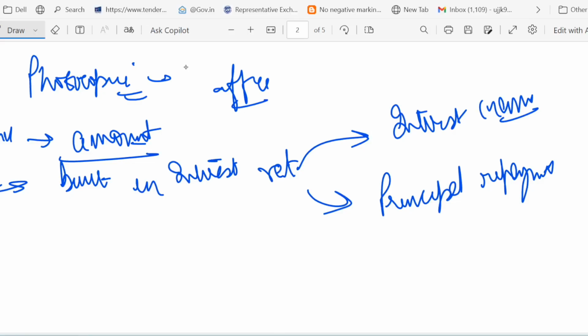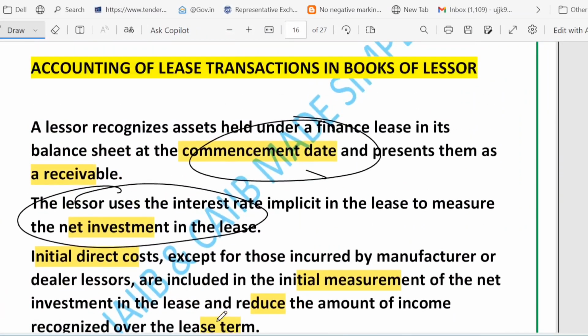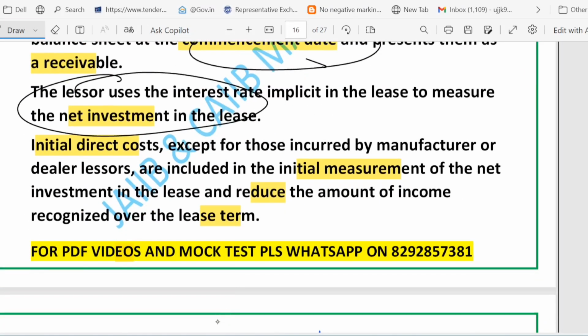So friends, what we have discussed here: for the lessee, lease rental is an expense. For the lessor, they show the receivable as a kind of net investment, with interest income at a constant rate on the outstanding receivable. So remember the keywords which we have covered in these two slides. I told you that for the lessee, lease rentals are treated like an expense. For the lessor, for a finance lease, they recognize the receivable or the net investment at commencement and measure it using the interest rate implicit in the lease. There are some initial direct costs.